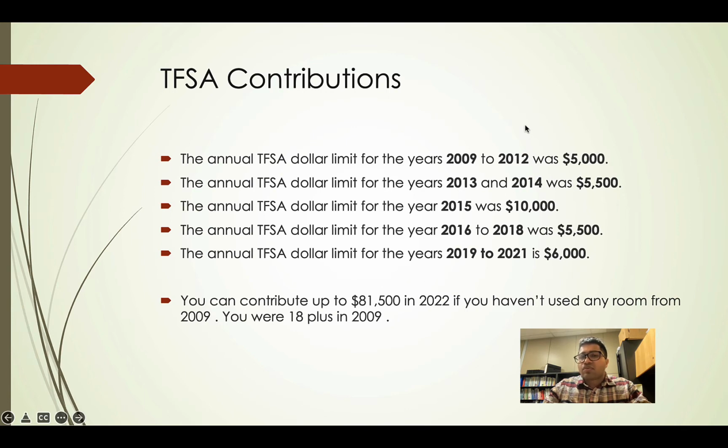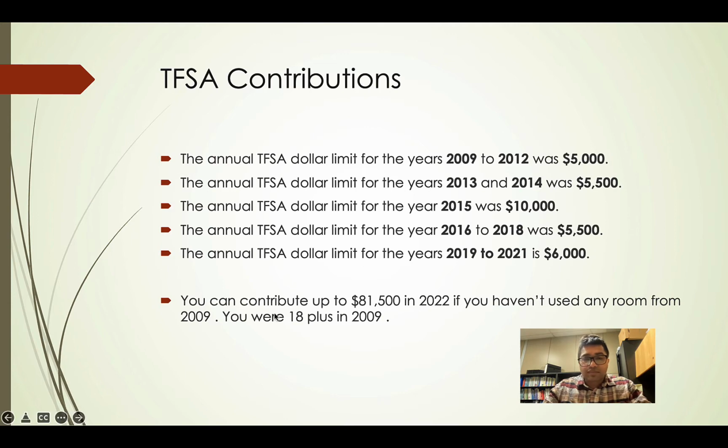So if you were a citizen above 18 years old, or a permanent resident on and before 2009, and you haven't contributed anything to your TFSA, you can in total contribute $81,500 as of 2022. So all the past contributions you can make up this year in 2022.